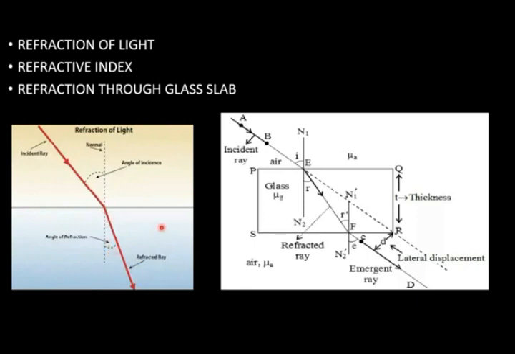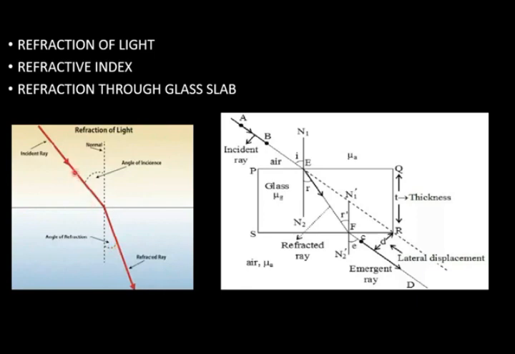Laws of refraction. First law will remain as it is, as in case of reflection. Incident ray, normal and refracted ray, all three lie in the same plane. This is the first law of refraction. Now, sine of i, the incident angle, upon sine of r, the refracted angle, is always constant. These are two laws of refraction.